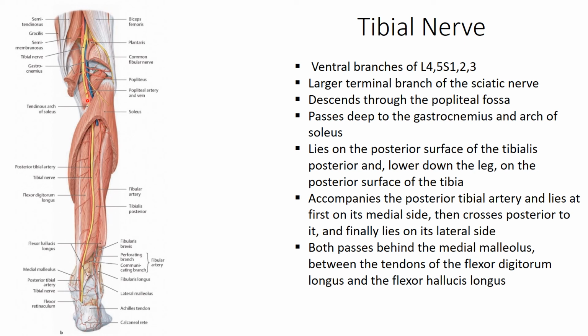So this posterior tibial artery at first lies just lateral to it, and then this nerve crosses the artery from this posterior aspect, and then the nerve becomes lateral to the artery. Then the artery becomes medial and the nerve becomes lateral, and in this fashion it passes behind the medial malleolus between the tendons of flexor digitorum longus and flexor hallucis longus.